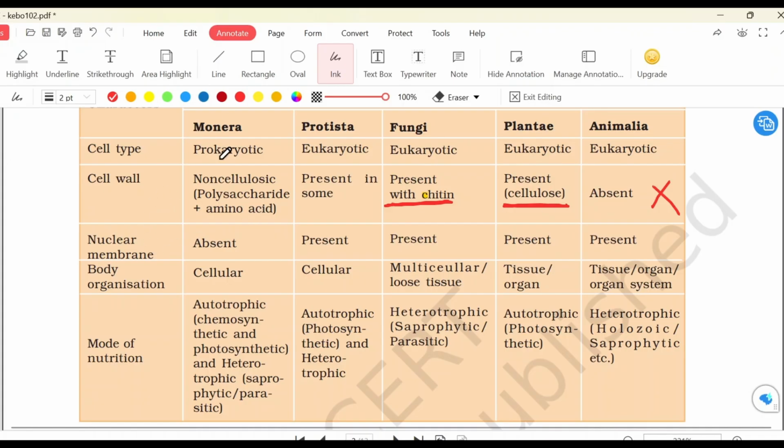Nuclear membrane: the prokaryote will not have a nuclear membrane. The eukaryotes will have a nuclear membrane. So it is absent in Monera, and in all others it is present.